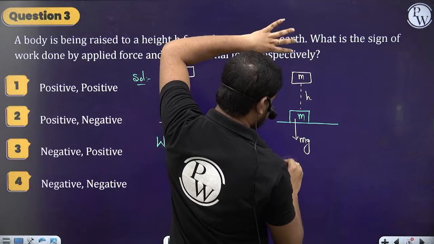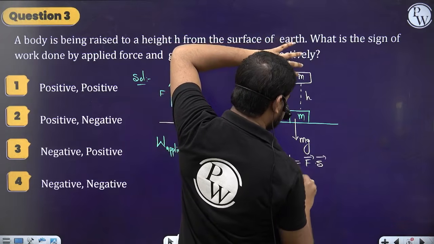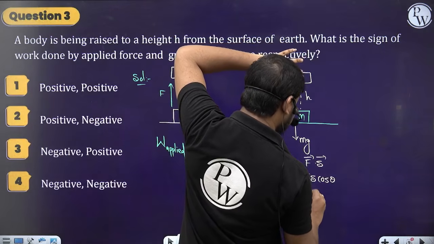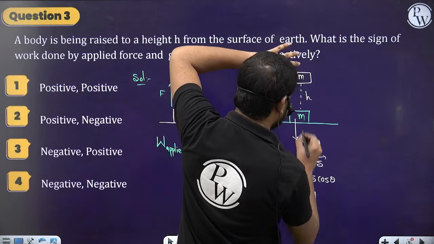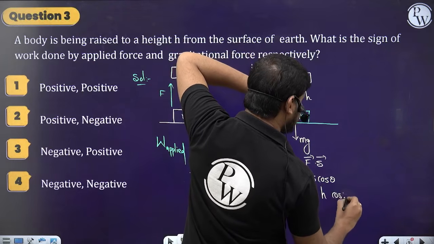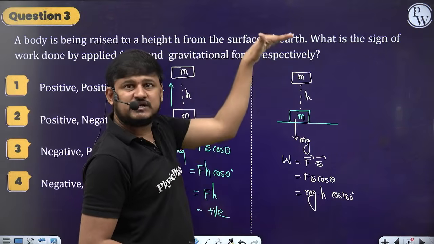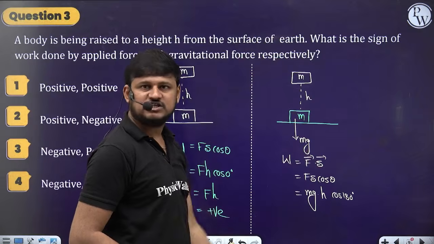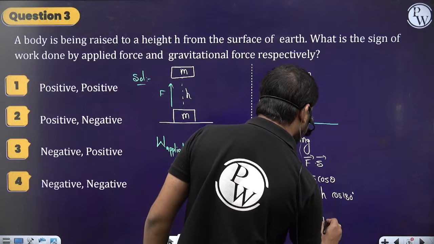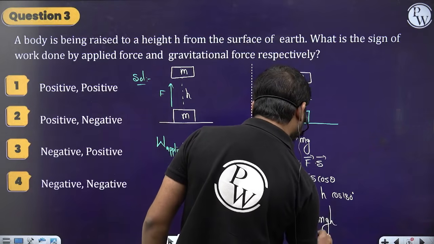So here the work done is equal to F dot S, which is Fs cos theta. The force is the gravitational force mg, s is h, and theta is 180 degrees, because the force is downward and the displacement is upward. That's why it is simply minus mgh. So the work done will be negative in this case.